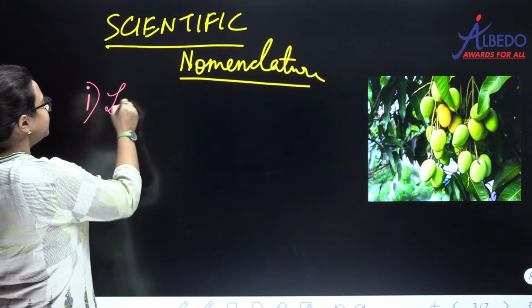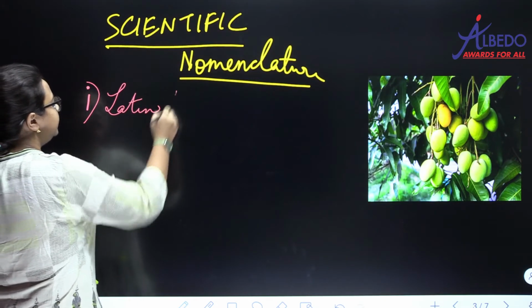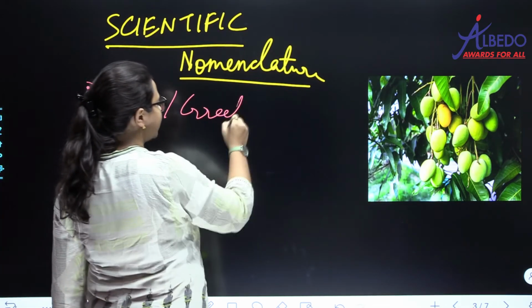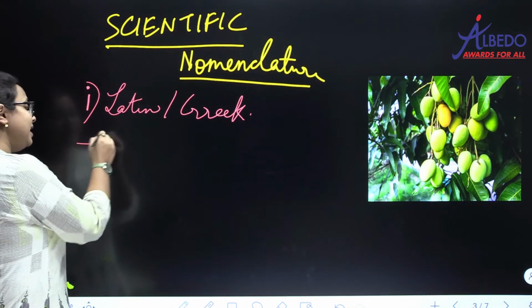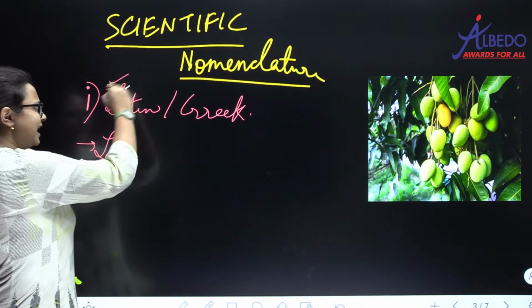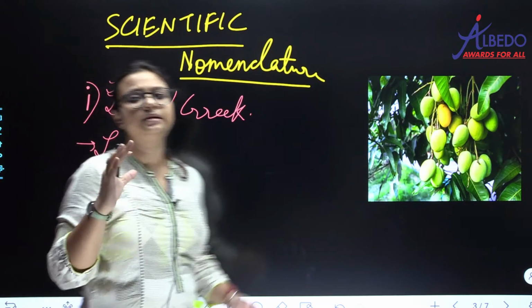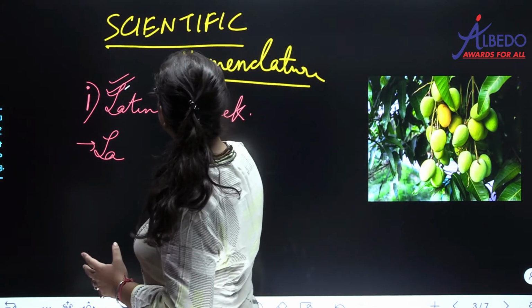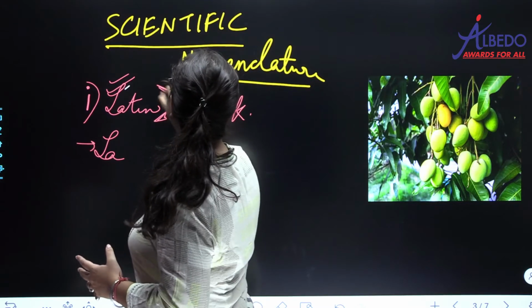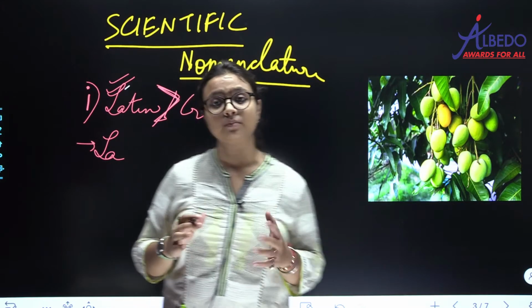They are derived from Latin or Greek, and if they are not derived from these languages, they are then Latinized. Generally it is Latin, or in some cases it is Greek. So mostly it is Latin. So whenever you have to choose between one option, please choose Latin more than Greek.